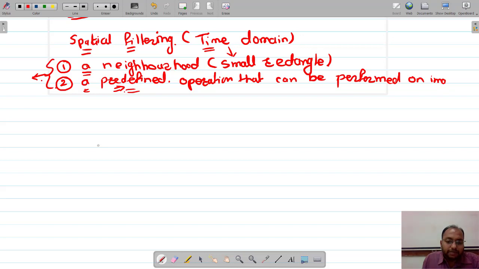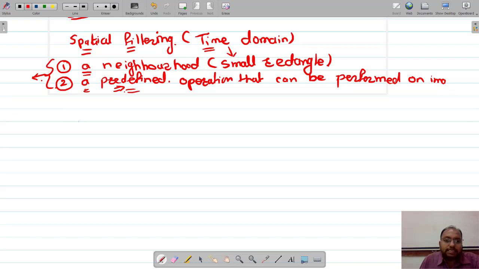The filtering creates a new pixel with coordinates equal to the coordinates of the center of the neighborhood, and whose value we compute by performing the operation, that is filtering. Don't worry about exactly how we perform the filtering, we are going to do it in this lecture, okay.